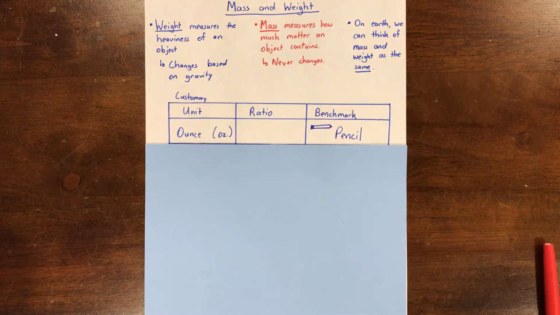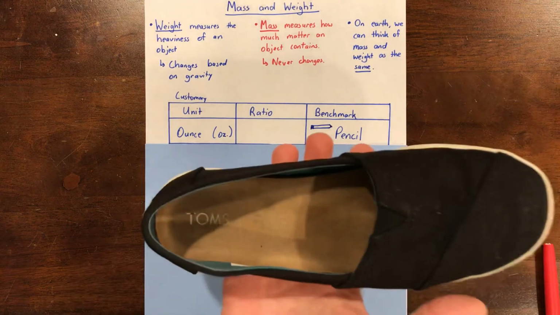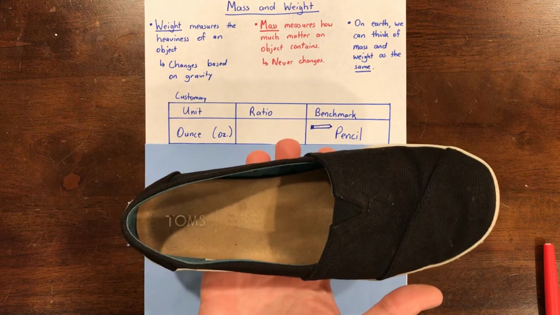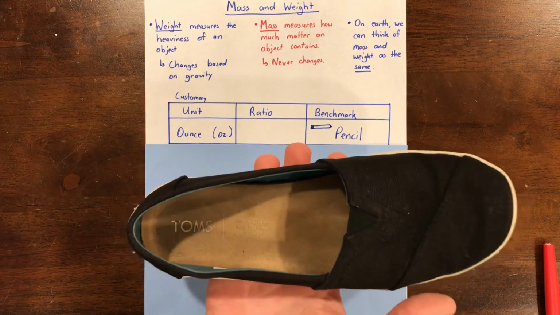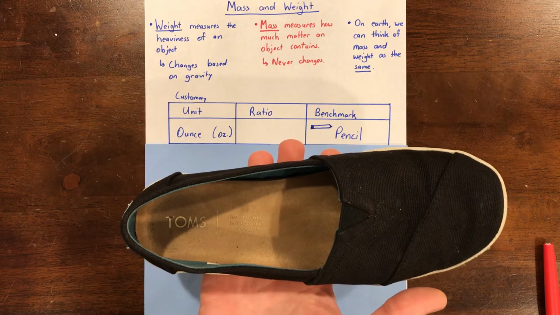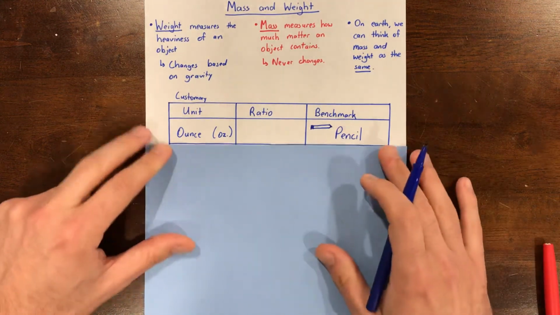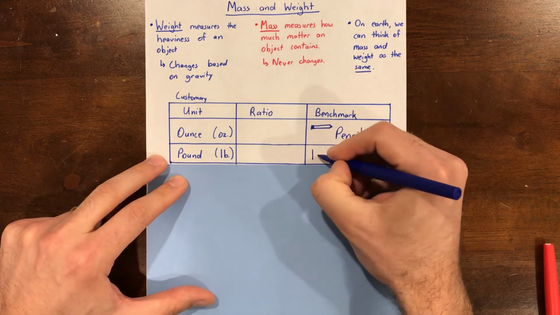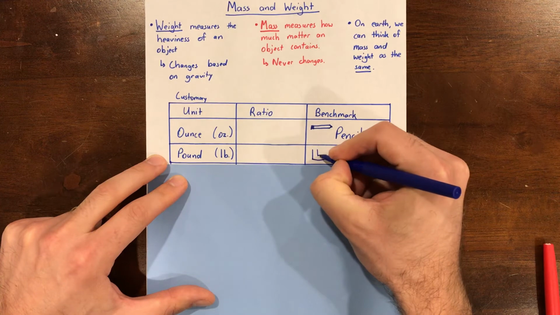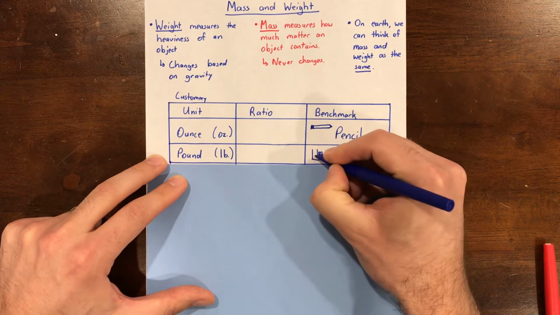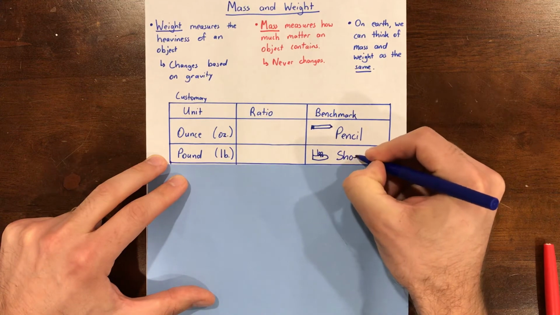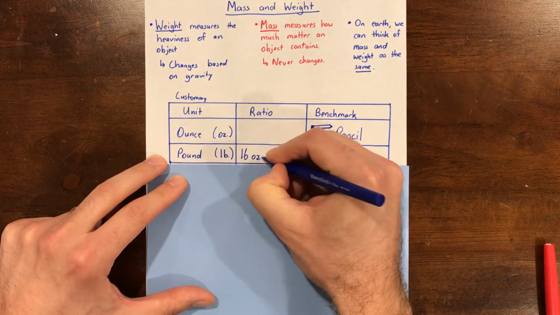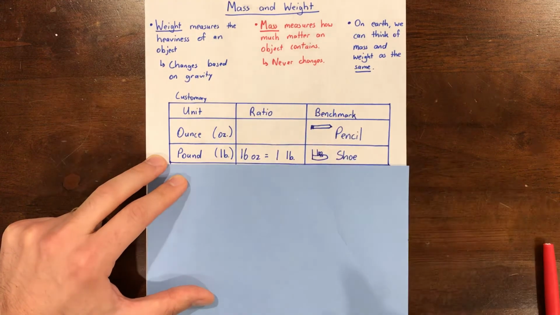Okay. What is the next largest unit of weight? Say it out loud. Yeah, a pound. So a shoe is about 1 pound. Go ahead, you're going to say shoe pound. Yes. So we'll come to our chart. We're going to draw a shoe. And there are 16 ounces in 1 pound.